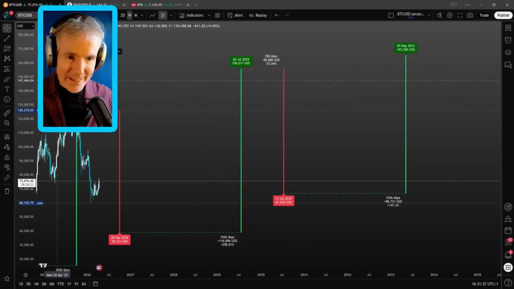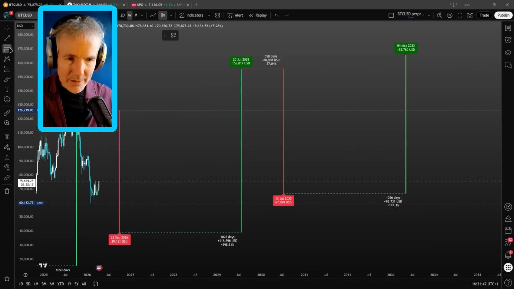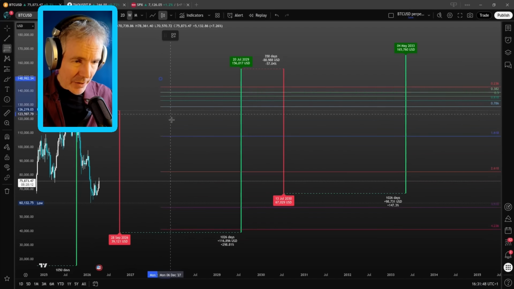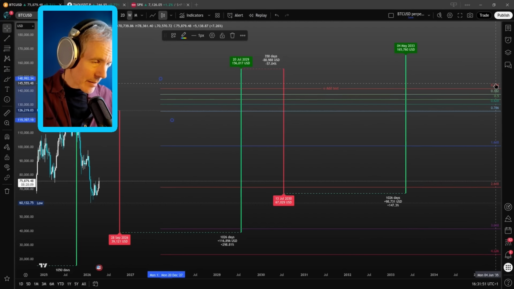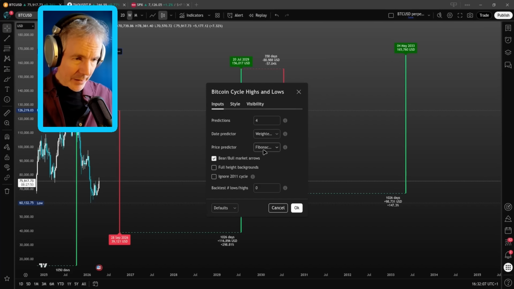This isn't really like a trading video. It's meant to be Mafftopia, fascinating science and technology. So I'm getting into the weeds a little bit on this. That's a fib retracement, like that, and you get all the Fibonacci numbers down there. And then it projects the next target based on the historical decay of that particular fib ratio. That's the maths behind it.